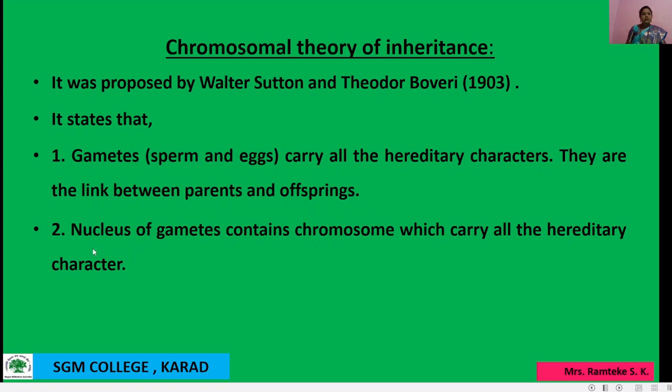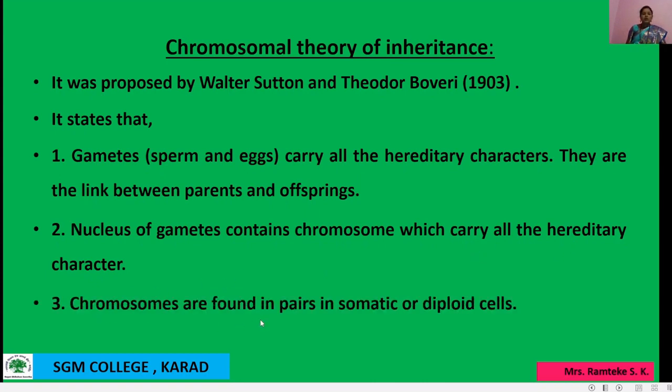The second point: the nucleus of gametes contains chromosomes. In the gametes a nucleus is present, and this nucleus contains chromosomes, which are responsible for carrying all the hereditary characters. Third, chromosomes are found in pairs in somatic or diploid cells. Somatic cells means body cells. तर हे जे क्रोमोझोम्स आहेत ते पेअर्समध्ये बॉडी सेल्समध्ये फाउंड होत असतात.